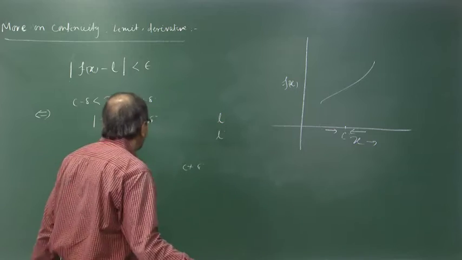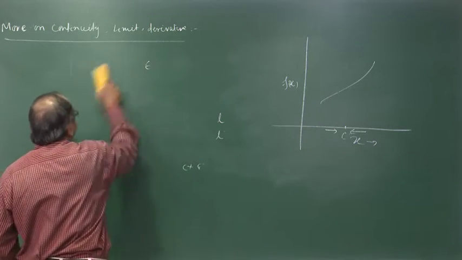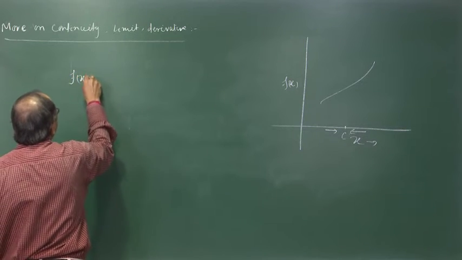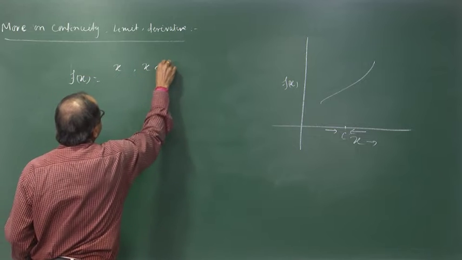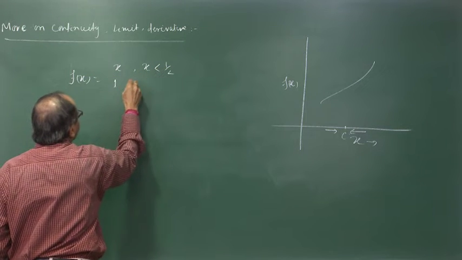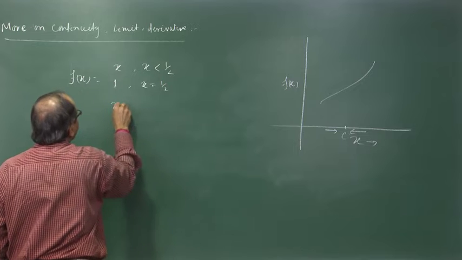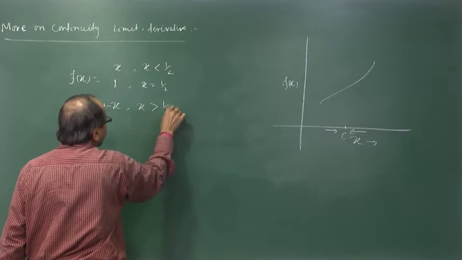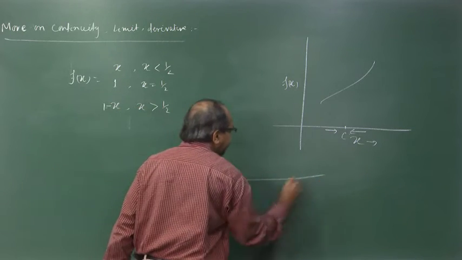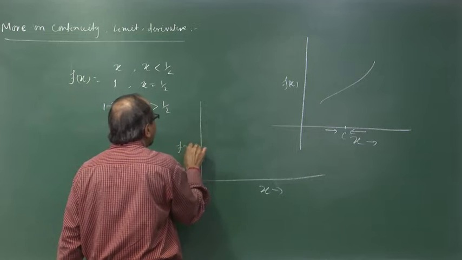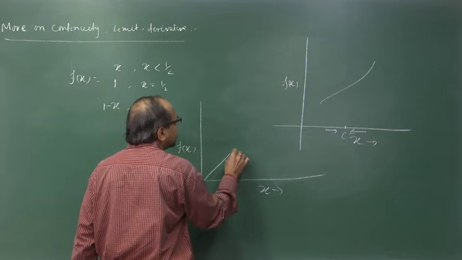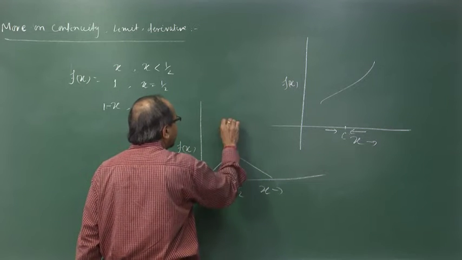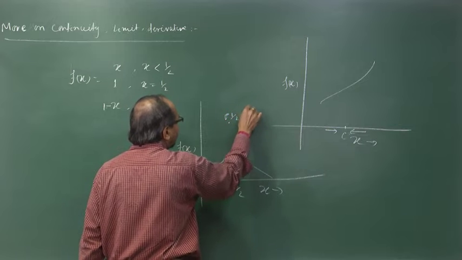For example, in the last class we discussed a function f of x, which is equal to x when x is less than half, equal to 1 when x is equal to half, and equal to 1 minus x when x is greater than half. The graph of the function is like this: x, f of x, this is half, and the point here is half and 1.